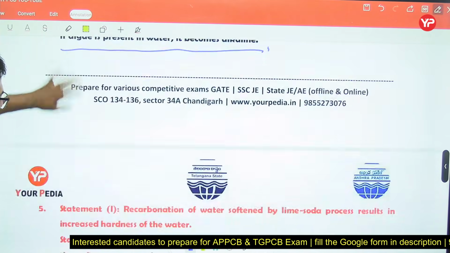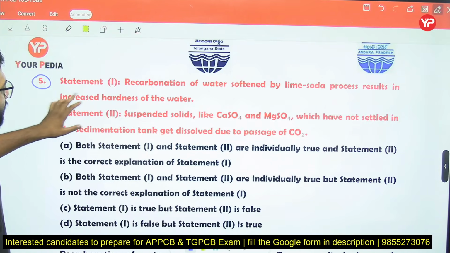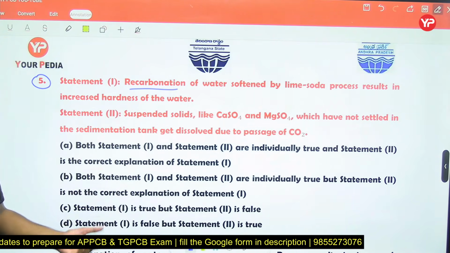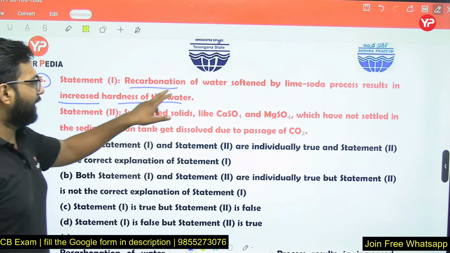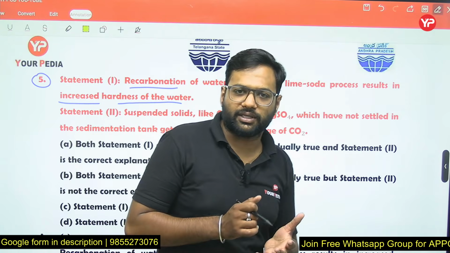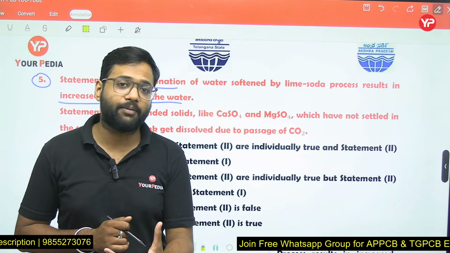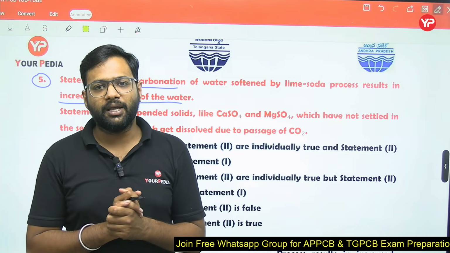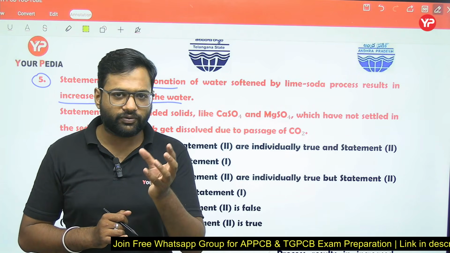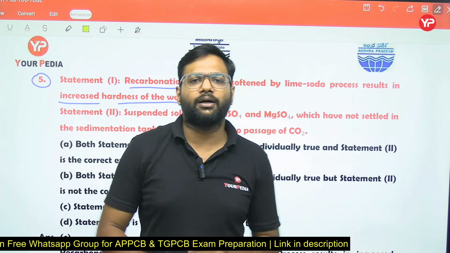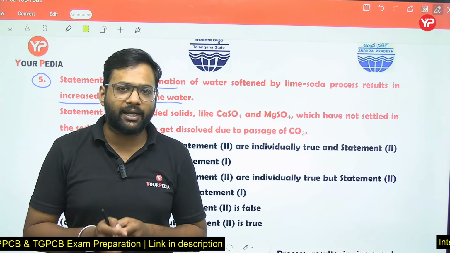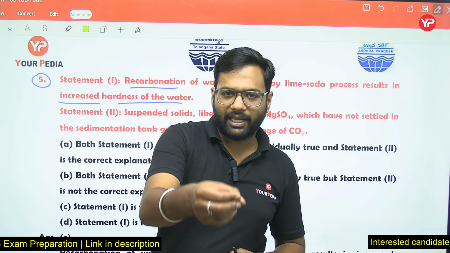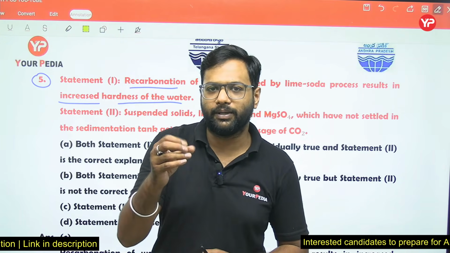Now question number 5: recarbonation of water softened by the lime soda process results in increased hardness of water. We know that the lime soda process is a softening method for the removal of hardness. When we add lime, it removes some types of hardness, and when we add soda ash, it also removes some types of hardness. What does lime actually remove? All the carbonate hardness will be removed by lime alone.